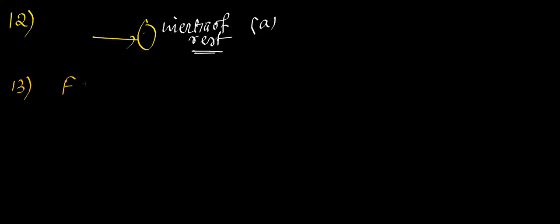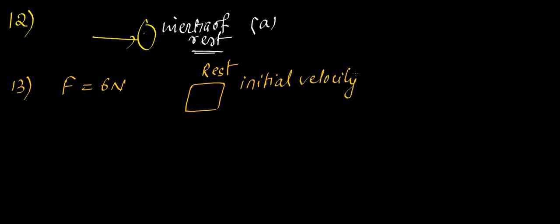So see the 13th question. A force of 6 newtons acts on a body at rest. So how is the body? Body is in rest position. Can you tell me its initial velocity, Gautam? 0. Initial velocity symbol is U, so this is 0 meter per second. And mass is 1 kg, so mass m value is given. During this time, the body attains a velocity. Before applying the force, its initial velocity was 0. Once you apply some force F on the body,